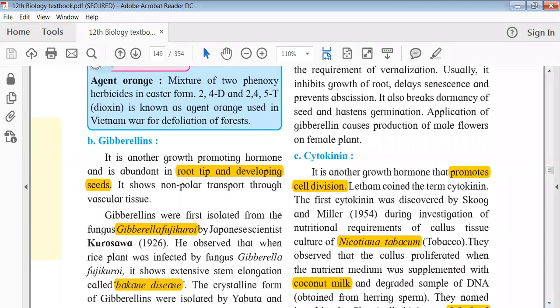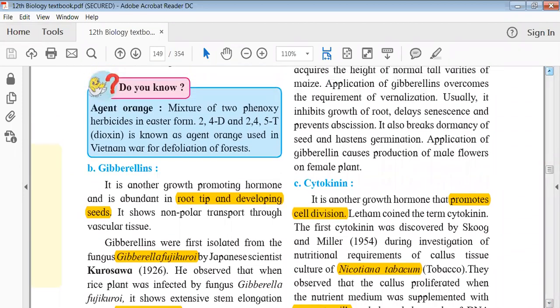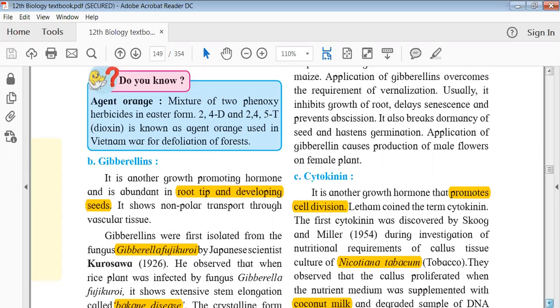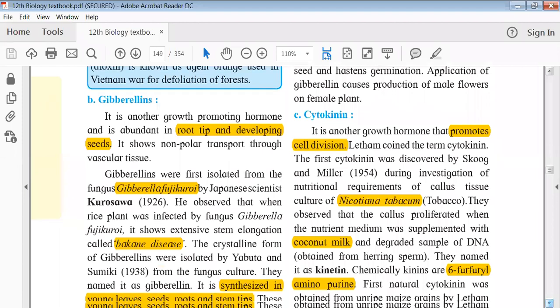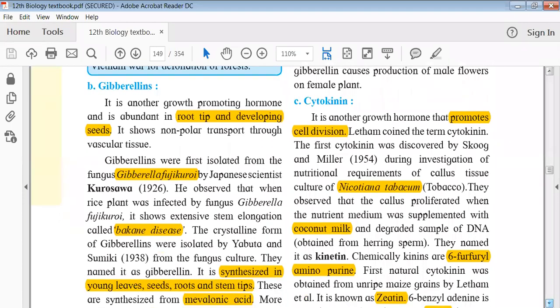Also there is one interesting fact: something called Agent Orange. It is a mixture of 2 phenoxy herbicides. One of them is an auxin, like 2,4-D, and then 2,4,5-T, which contains a dioxin, and it is known as Agent Orange. It was used in a war, the Vietnam War, for defoliation of a forest. These are some interesting facts they have given in your book. Keep reading, it helps in some other points.